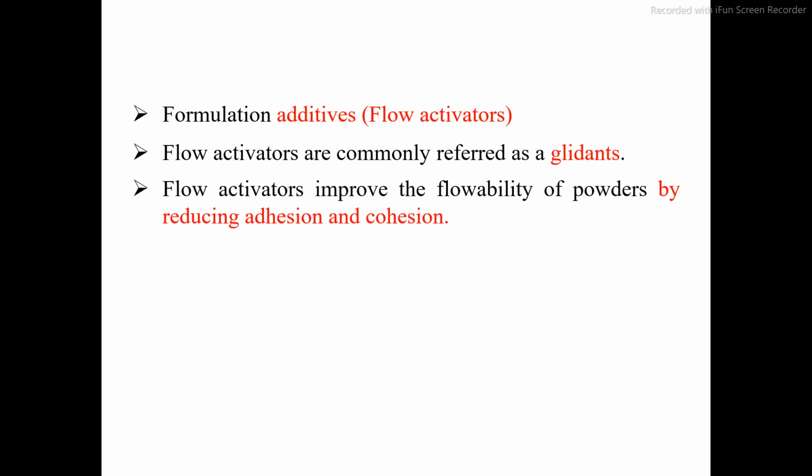So by addition of the activator we can increase the smoothness of the particles. Particles will become very smooth and then will have good flow properties. For example, talc or maize starch can be used as flow activators, also called glidants. So by addition of this talc or glidant we can improve the flow properties.